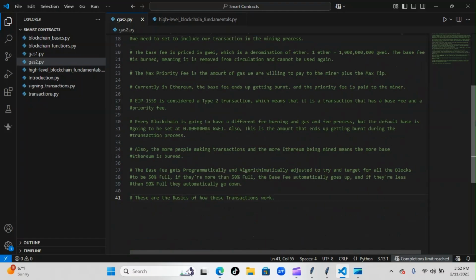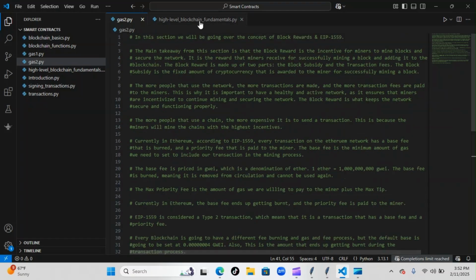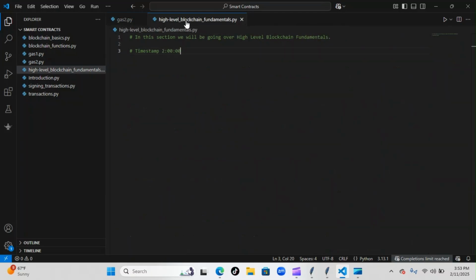Like I said, it was pretty short, and we did start the next one here. It was going to be high-level blockchain fundamentals, and that's what we're going to be starting tomorrow. So yeah, look out for that.